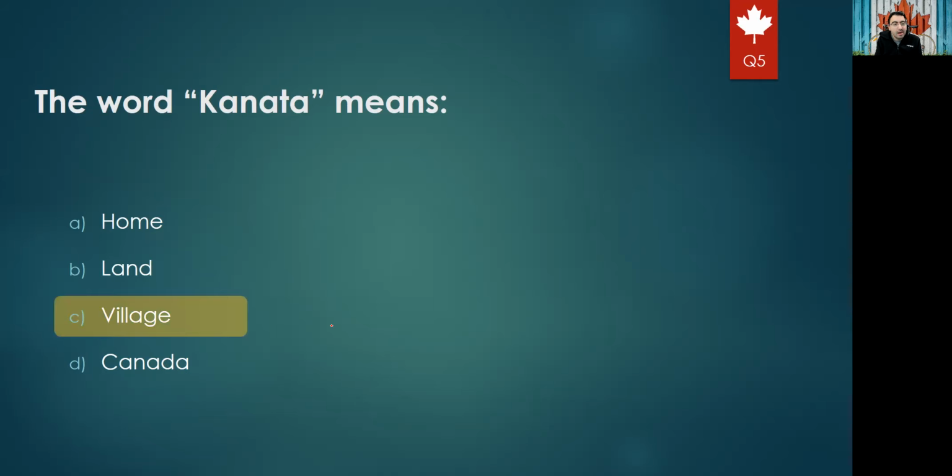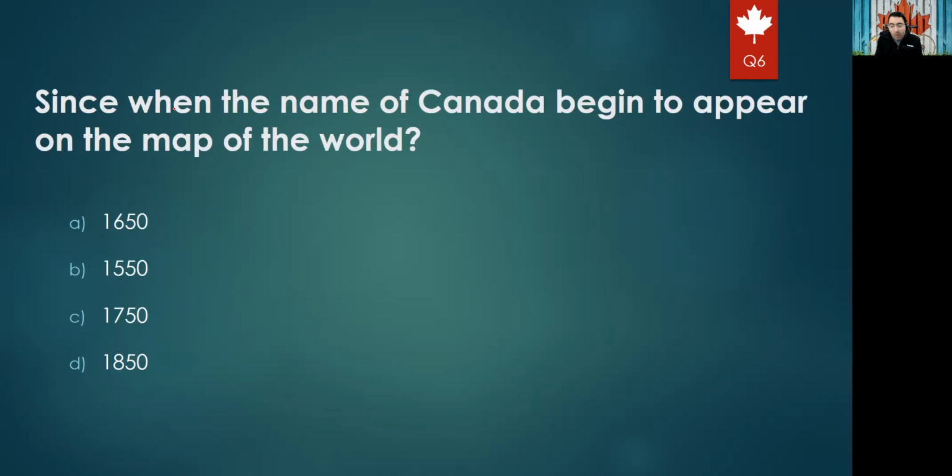Okay. The next question will be: since when did the name of Canada begin to appear on the map of the world? From which year did the name of Canada appear on the map: 1650, 1550, 1750, or 1850? This is just a year which you have to know. It is not an important year actually, but I just added the question. So if you see the question several times, and by chance this question comes to the exam, you will remember the number. So it is 1550. Okay.